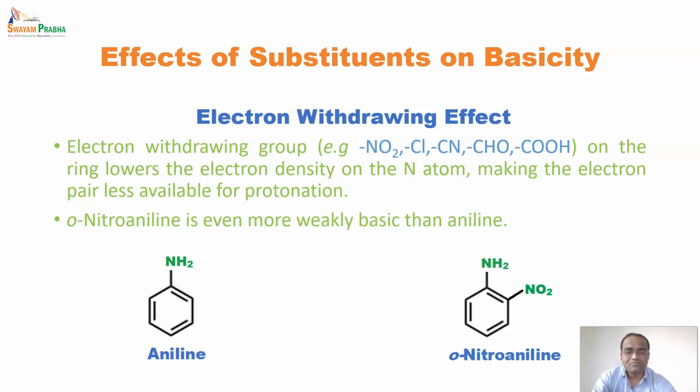And such kind of groups, as we have taken an example, nitroaniline is weakly basic than aniline. So electron withdrawing groups lower the basicity of aromatic amines.